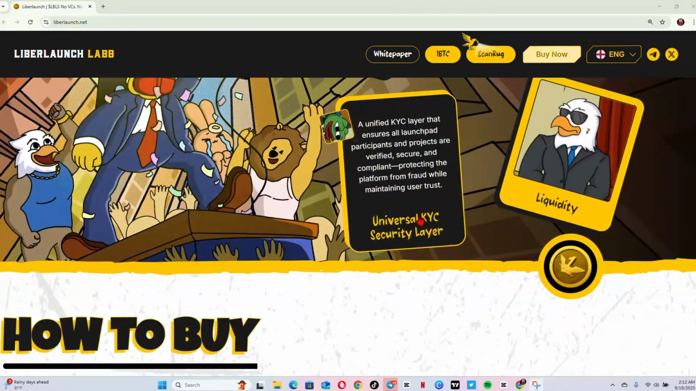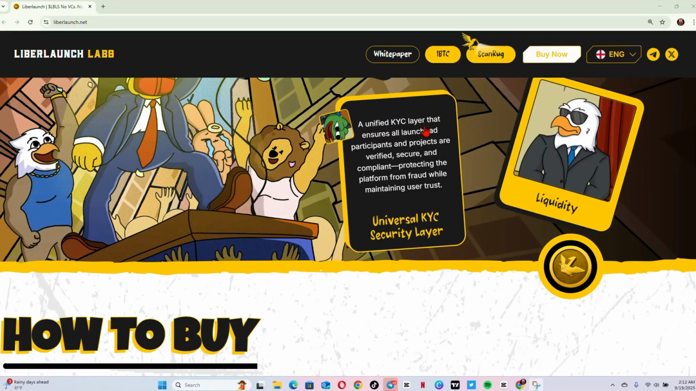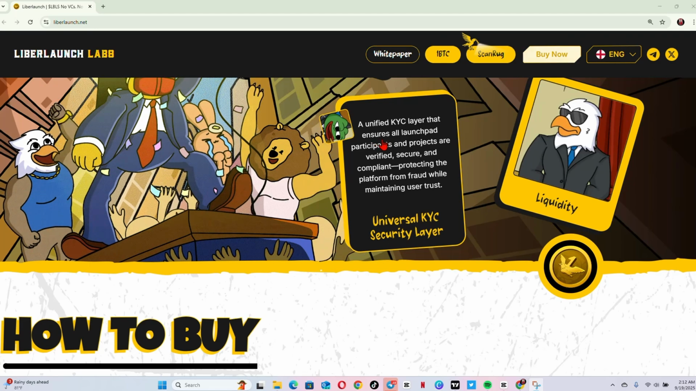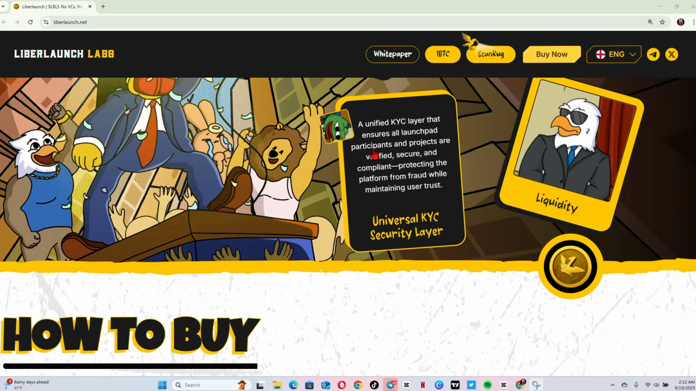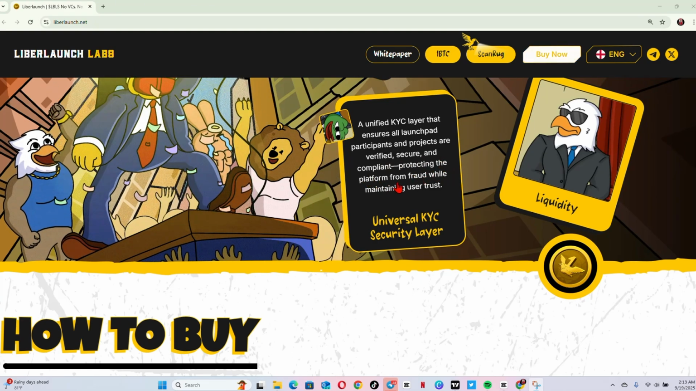Now, if you scroll down, you have other options like the universal KYC security layer. The KYC layer ensures all launchpad participants and projects are verified, secure and compliant, and it also protects the platform from fraud while maintaining users' trust.